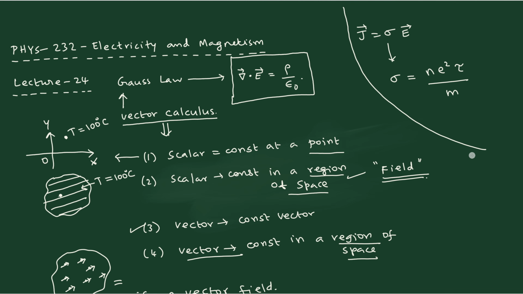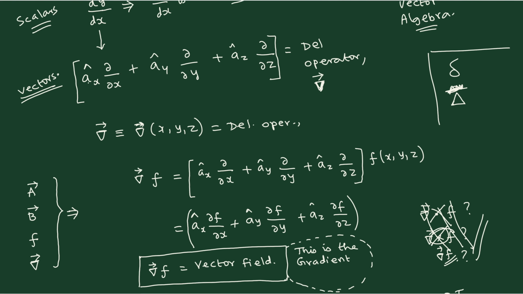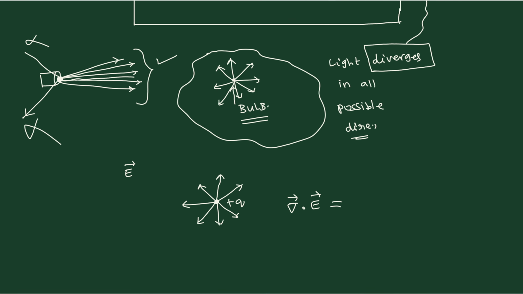It is a point charge, and therefore it is diverging from the original point. How much it is diverging, that is the question, and the answer is given by the Gauss law, exactly rho by epsilon naught.